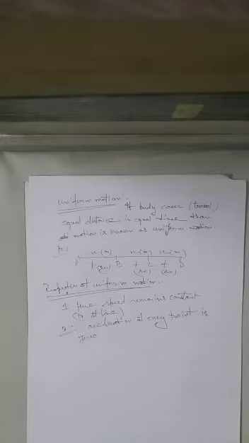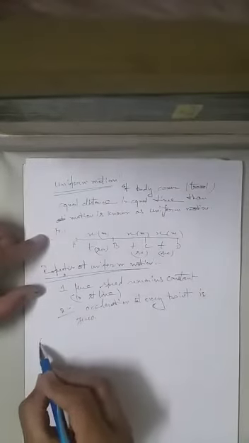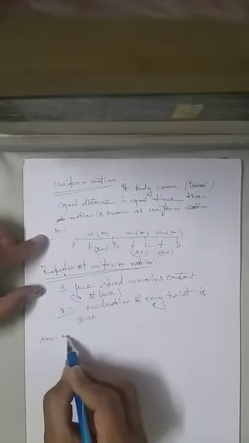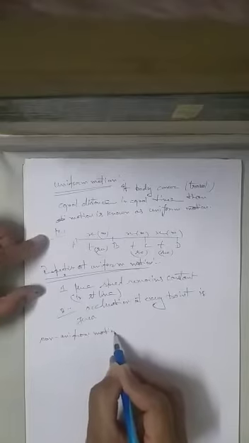Now we move towards the next topic known as non-uniform motion. If a body covers equal distance in unequal time, or unequal distance in equal time, then the motion is known as non-uniform motion.